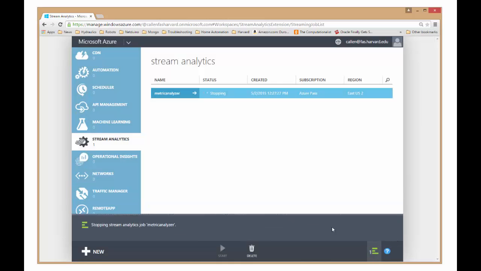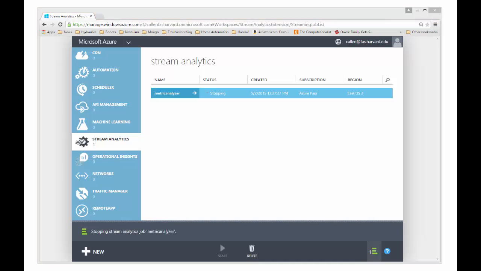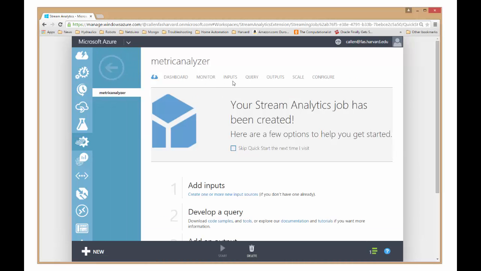It just takes a minute or two to spin this down, and once it does spin down, then what I can do is run test queries against the data. And we can go ahead and get that set up while this is spinning down here.